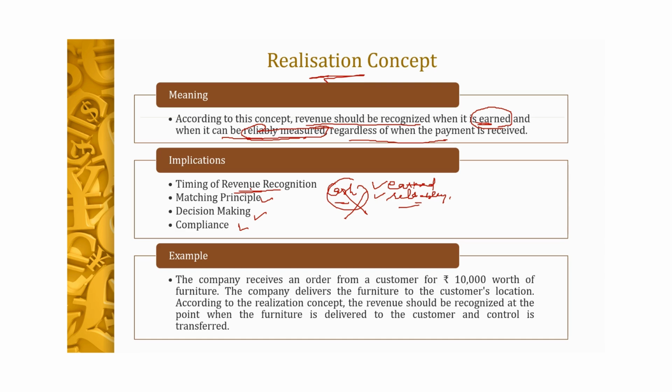Now let's go through an example. A company receives an order from a customer for rupees 10,000 worth of furniture. The company has received an order from the customer to deliver furniture worth 10,000. Now the realization concept says revenue should be recognized at the point when the furniture is delivered, because as we discussed above, revenue is earned when the furniture is delivered and control is transferred to the customer. Only then will we consider that revenue is earned and can be measured reliably.